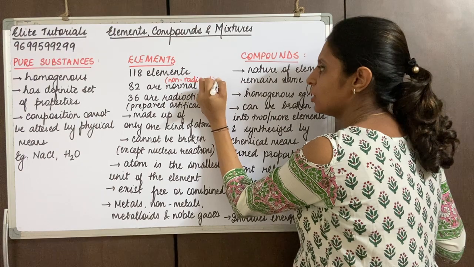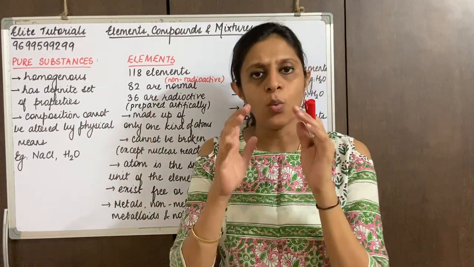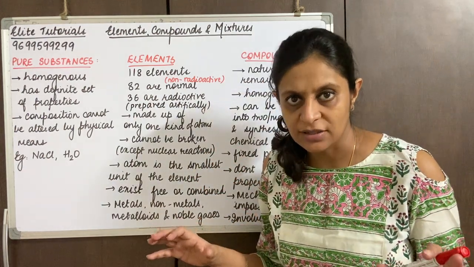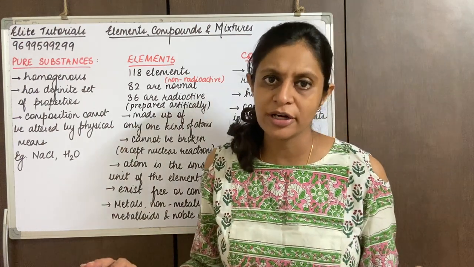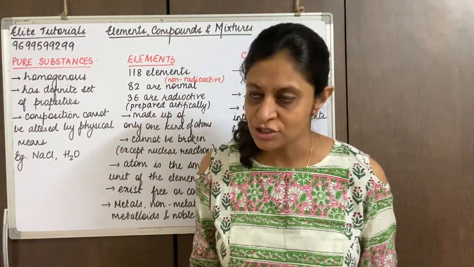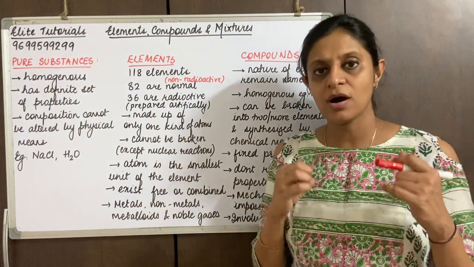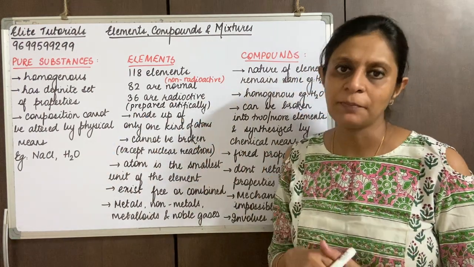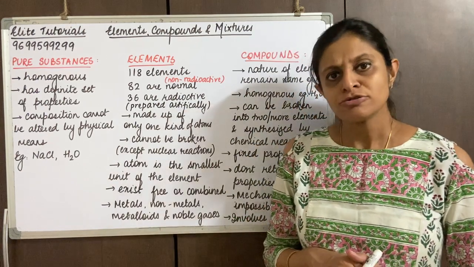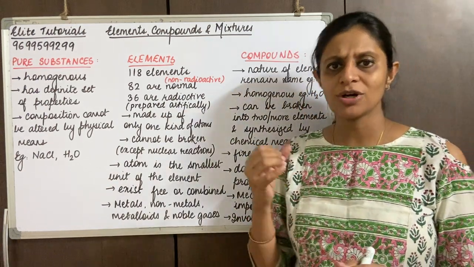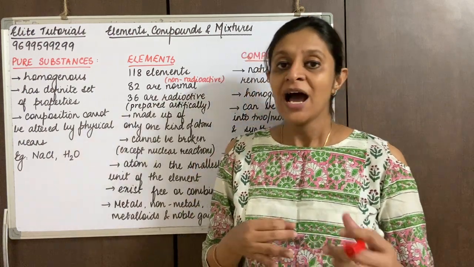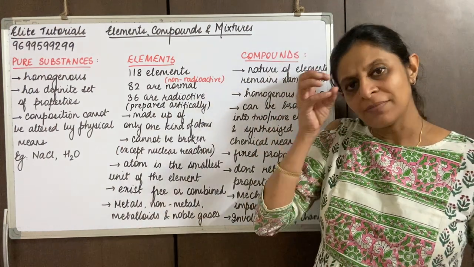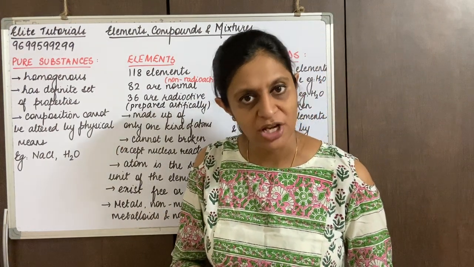Non-radioactive, or else they don't give out radiations. So out of the 118 elements, 82 exist naturally and are non-radioactive, so they don't give out any kind of radiations. But the remaining 36 give out radiations. These are called radioactive, and they are artificially prepared by nuclear reactions. You need to remember this, because they might ask you what are normal elements and what are radioactive elements, and how many of each are known. This is the basic thing that can be asked as objectives.